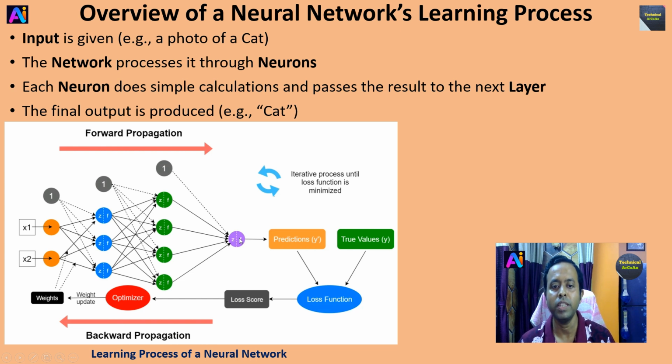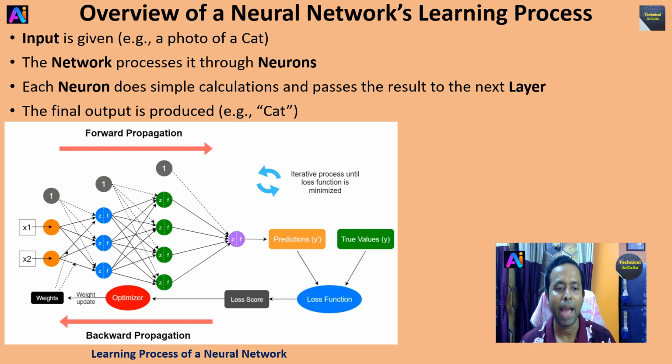Okay, and the difference between the prediction and the true value is the error or the loss, right? And then we talk about the loss function, which computes the loss score. Okay, some of the loss functions are mean square error (MSE) and also cross entropy. Okay, the bigger the loss, the worse the prediction, right?